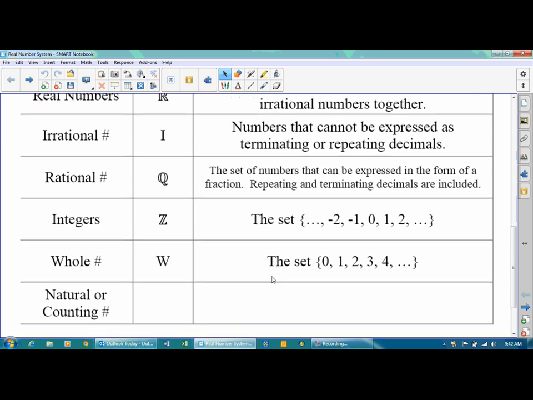Now, for the natural numbers, sometimes called the counting numbers, that's 1, 2, 3, 4 on to infinity. All we did is drop the 0. And the symbol there is a funny looking capital N. But again, just a normal capital N is fine.